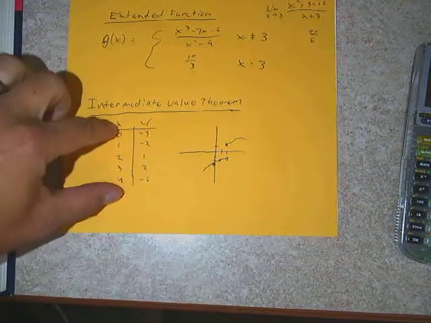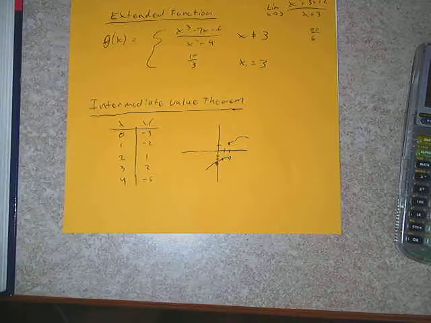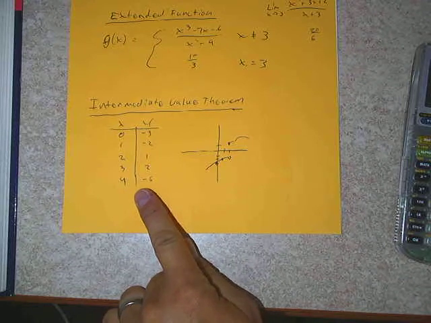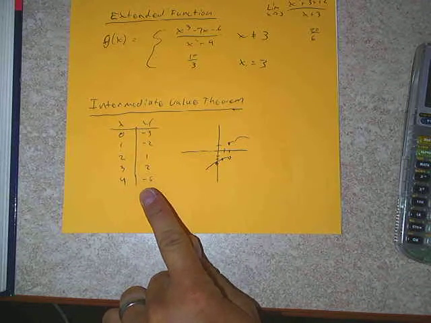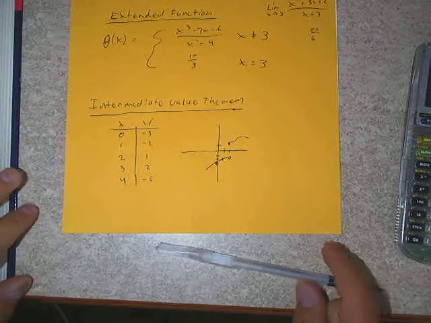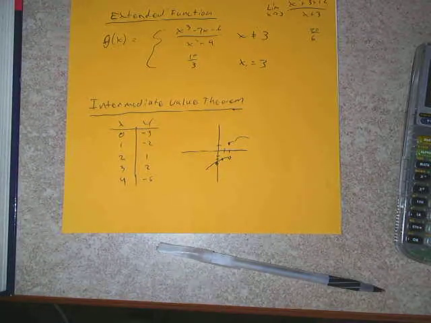But would there be a 0? No. There's no 0. But we said, wait, it changes from negative to positive. How come there's not a 0? Well, what is it about this function that makes that not true? The function is not what? It's not continuous. And the intermediate value theorem, using that principle to investigate this, relies on the fact that we have a continuous function. And if we don't have a continuous function, then there's no guarantee from this chart that there is a 0 between any of these 2 points.